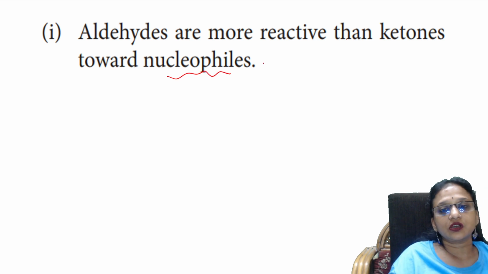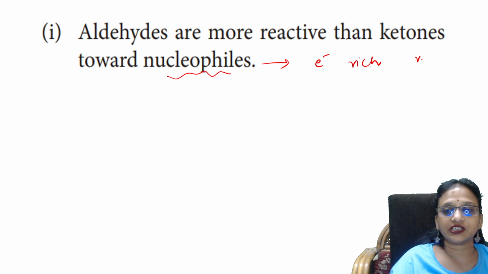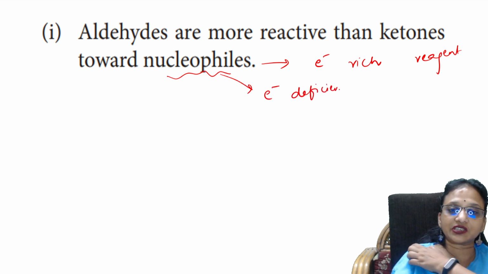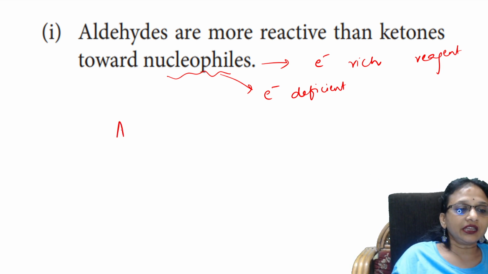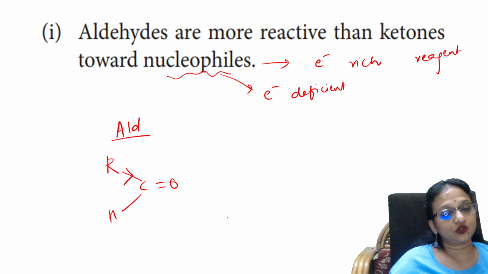Now see, student, what is a nucleophile? A nucleophile is an electron-rich reagent. So it will go and attack sites which are electron deficient and donate electrons. Now check here. In the case of aldehydes, you have R, only one alkyl group.